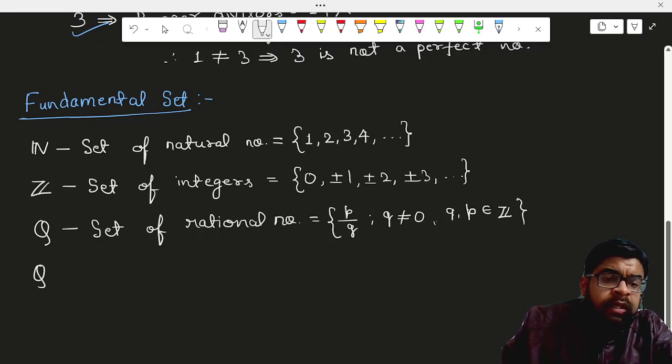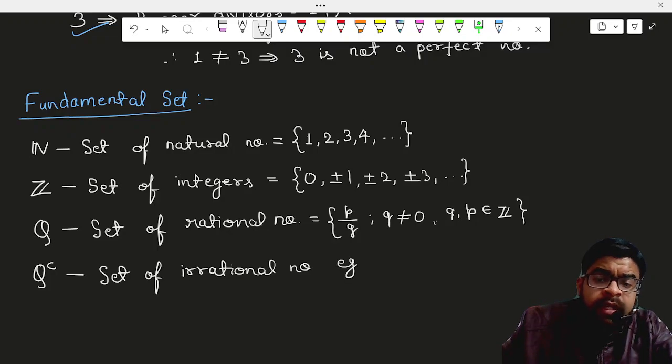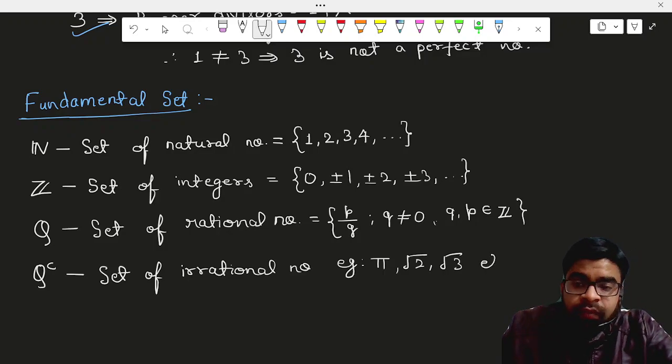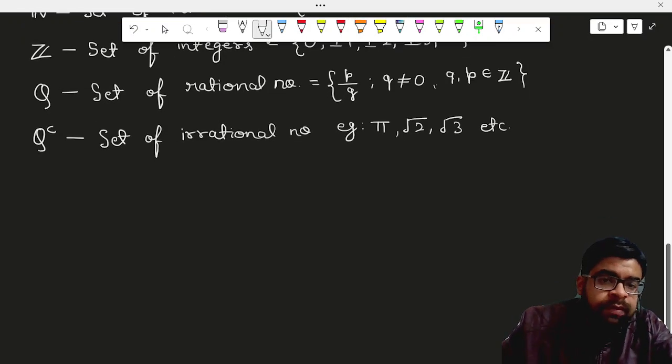Then अगर मैं बात करता हूँ Q complement, so it is called the set of irrational numbers. फॉर एग्जांपल इरेशनल नंबर्स हमारे कैसे होते हैं. अगर मैं बात करता हूँ pi, so pi is an irrational number. It is a non-terminating, non-repeating number. Then it is root 2, root 3, which means square root of non-perfect square numbers. All these are called the irrational numbers.